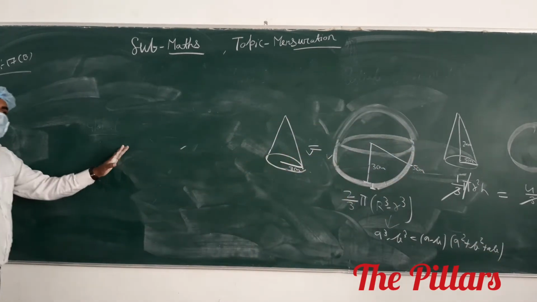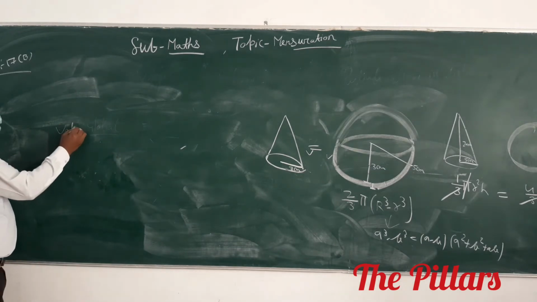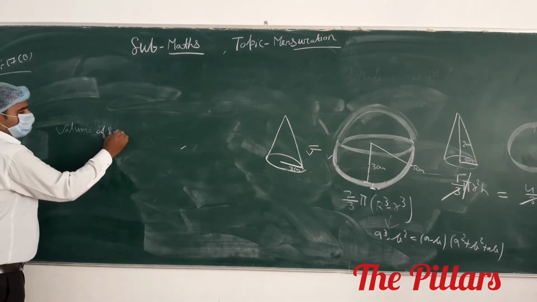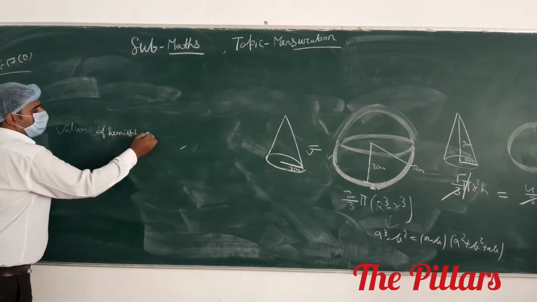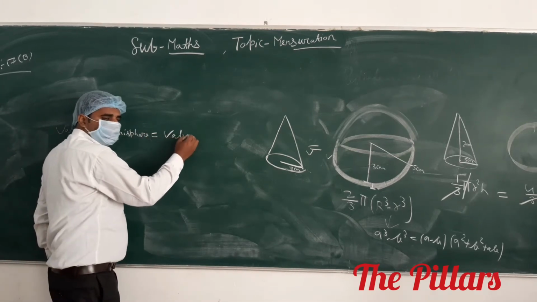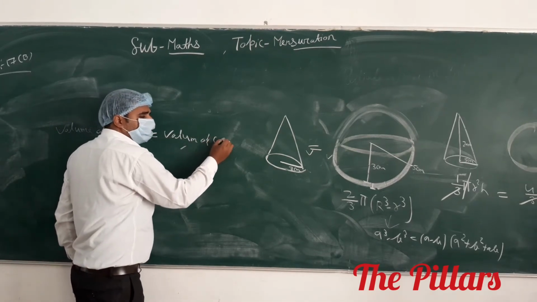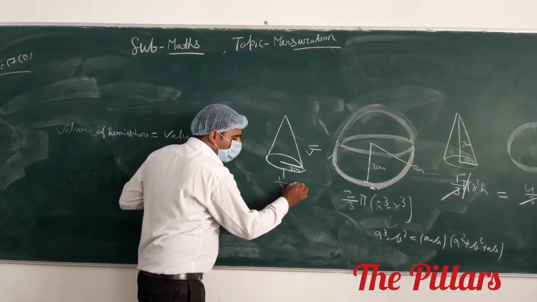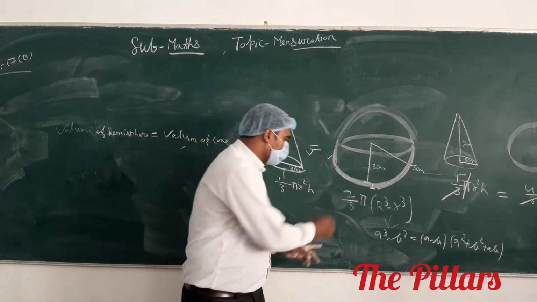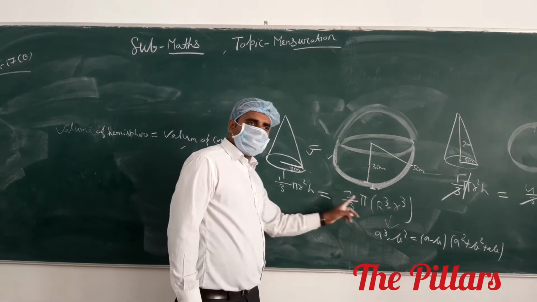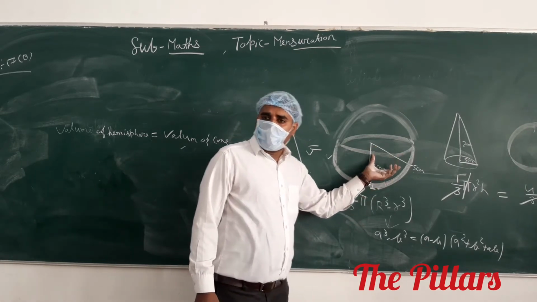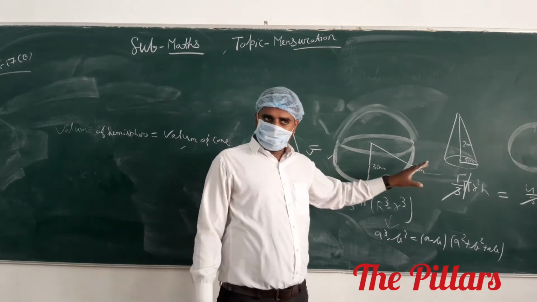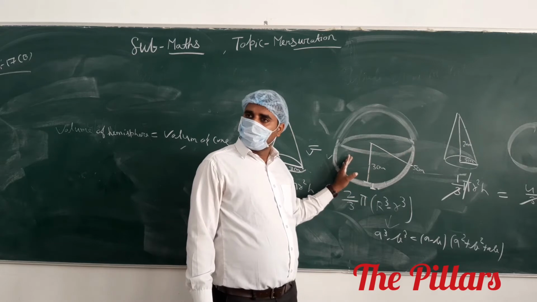Now we have to use the formula: volume of hemisphere equals to volume of cone. The question asked what is the height of the cone? Volume of the cone is 1 by 3 pi r square h. You see that these quantities are given. These two quantities are equal to each other because we melt this hemisphere and recast a cone. It means by the same material we make a cone, so these two volumes are equal to each other.